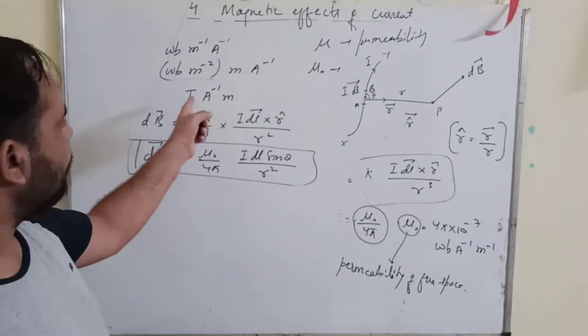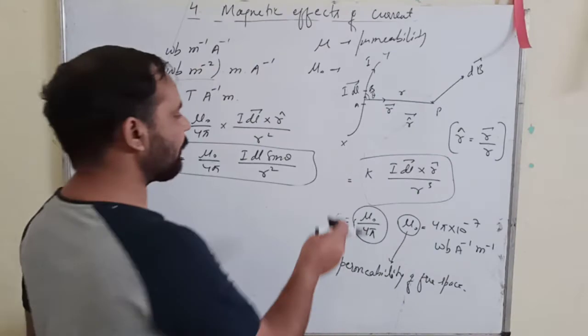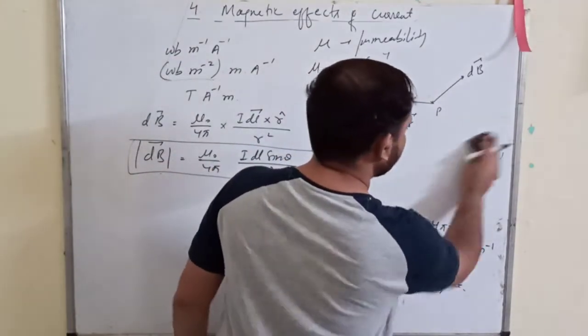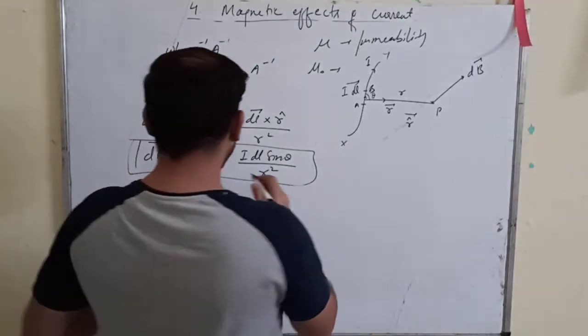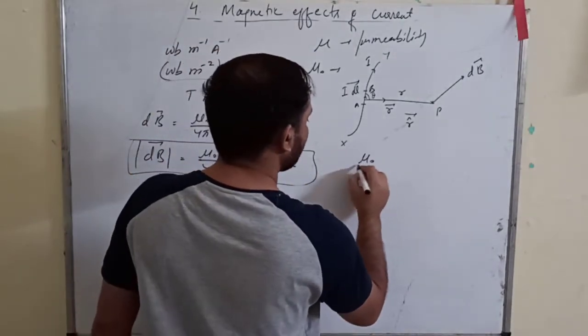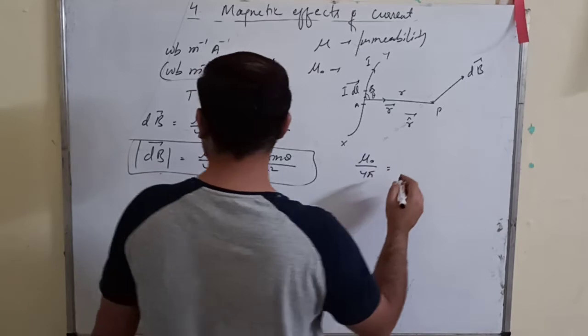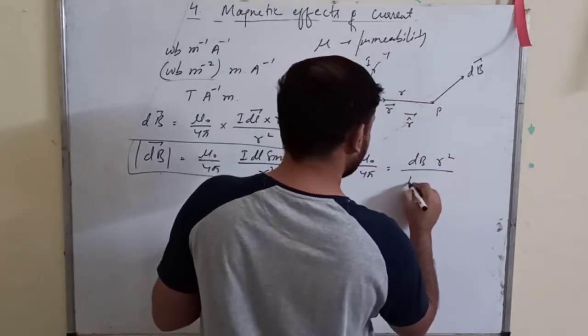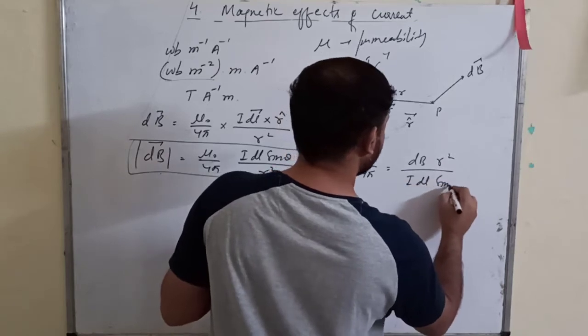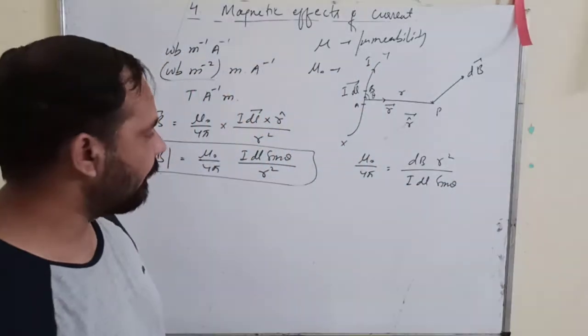Now we come on to that part. We will obtain the SI unit of mu naught upon 4 pi. Okay. Now from here you can say that mu naught upon 4 pi is equal to dB r square upon Idl sine theta, right?